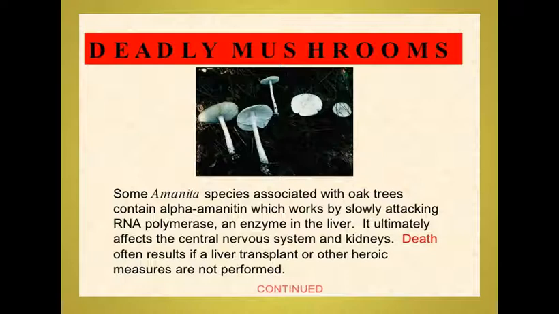Eating a single mushroom of either species can be fatal. These are associated with the production of alpha-amanitin, which works by slowly attacking RNA polymerase, an enzyme in the liver. It results in liver failure, and must be treated by liver transplant.